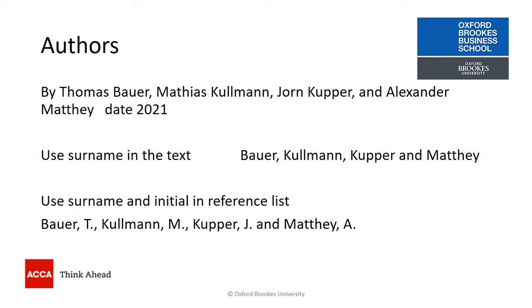In the reference list, so in your separate documents, the reference list, you use the surname and the initial of the person in the reference list. The date that we're looking for is the date of publication, so we can identify from that original article the date of publication being 2021. So we include that as well.